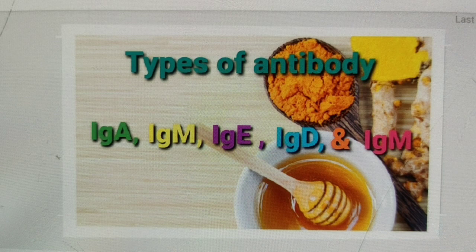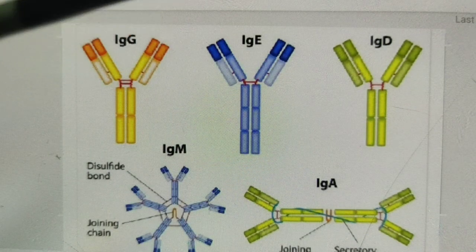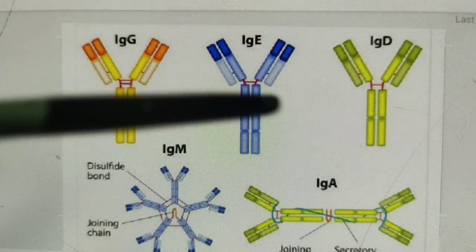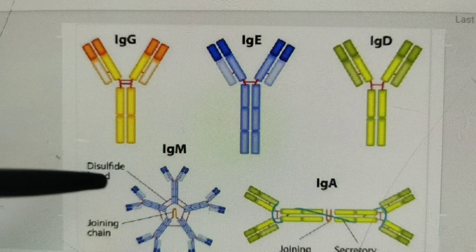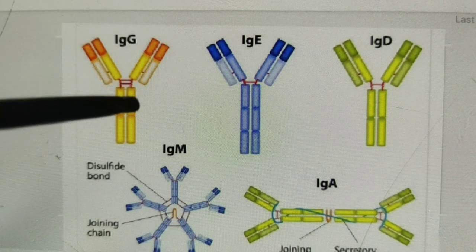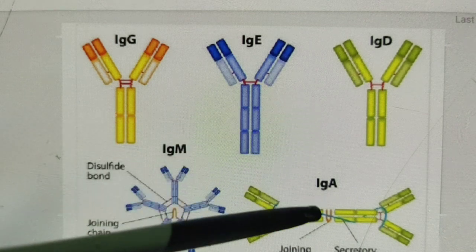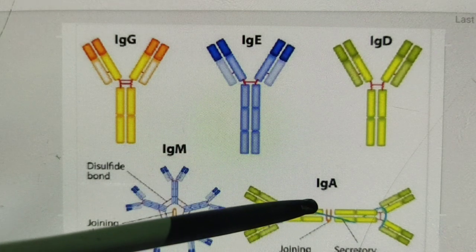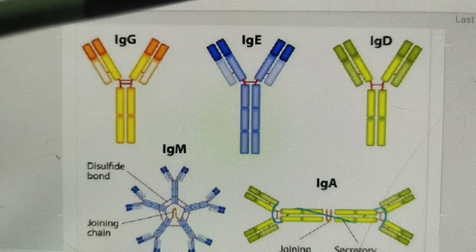So see their structure. This is the picture of IgG, Y-shaped. Most are Y-shaped, and this is IgM like a pentagon. Here 5 antibodies are joined together, and in IgA 2 antibodies are joined together. So these are all Y-shaped immunoglobulin proteins.